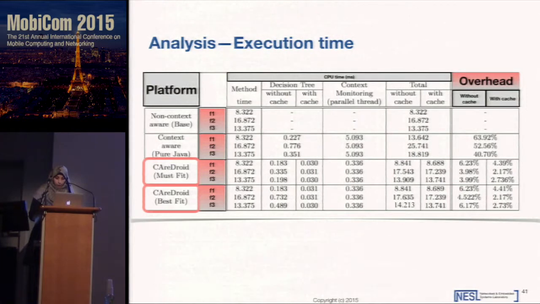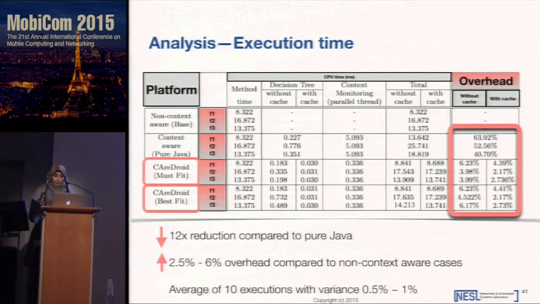CareDroid reduces the CPU time overhead compared to the pure Java implementation by a factor of 12x on average, while adding a minimal overhead of 2.5 to 6% compared to the non-context-aware case. The resolution cache decreases the decision tree time by at least an order of magnitude whenever there is no change in the operating range. Finally, with no cache, or when a cache miss occurs, the best fit policy adds slightly more overhead compared to the must fit policy, due to the complexity of the decision graph we explained. The same order of magnitude also appears in the pure Java implementation because of the added code for switching between the context and the methods.